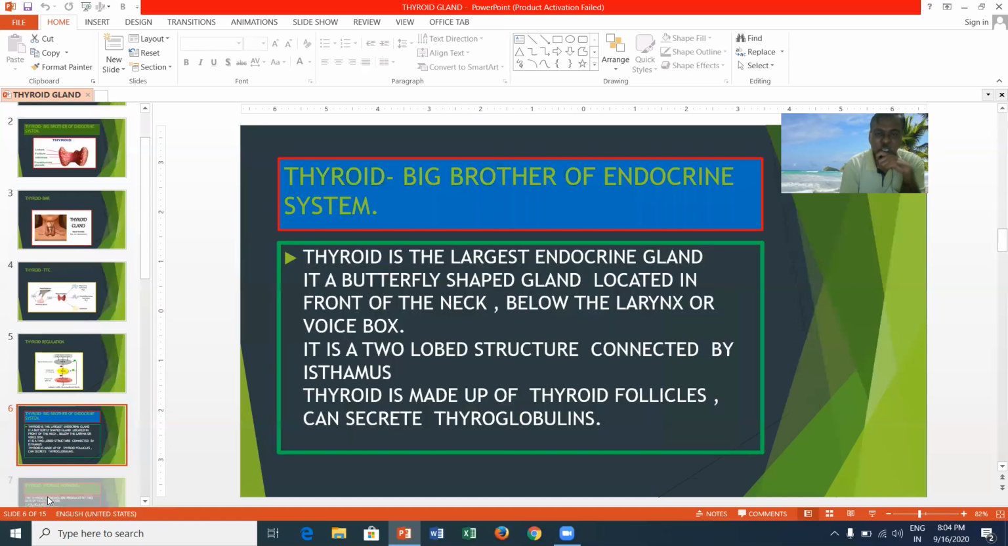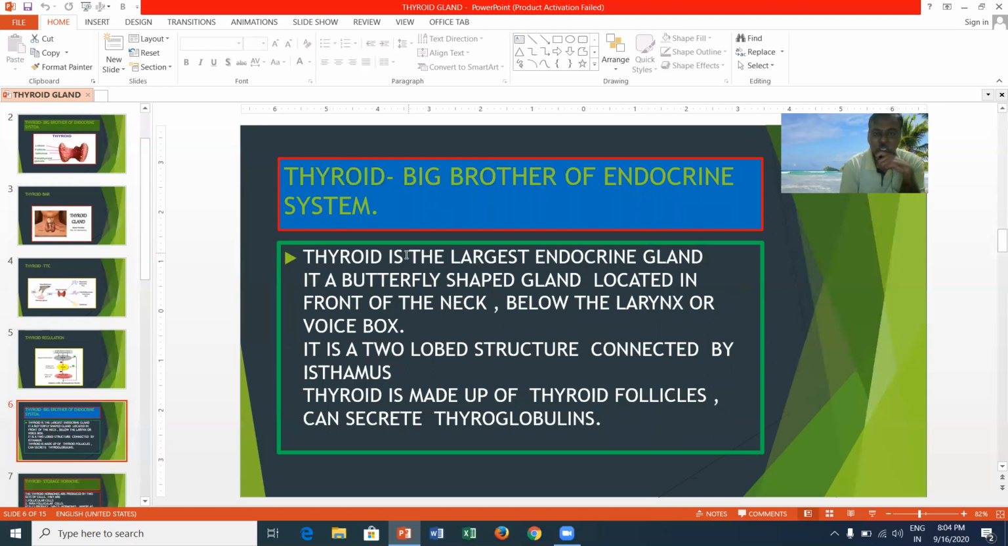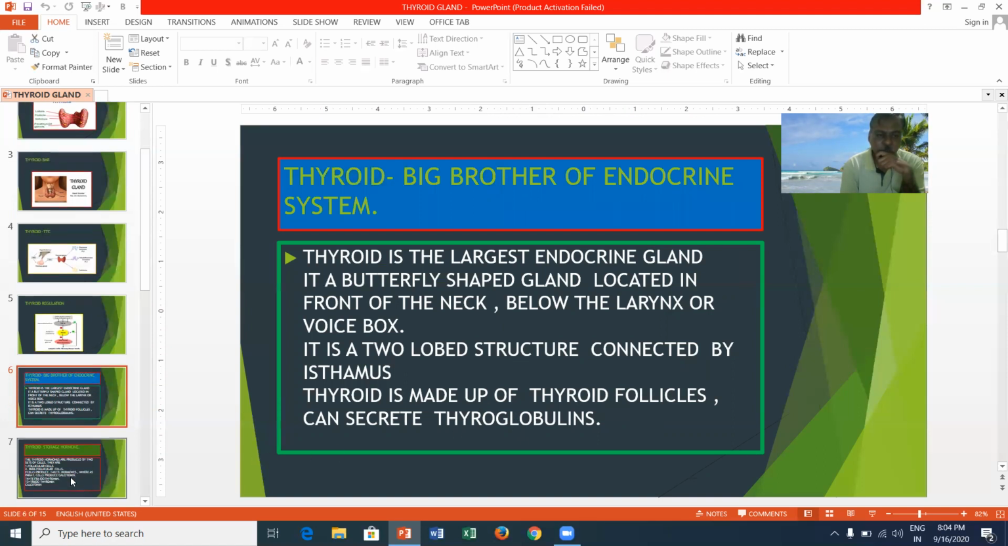Now you can see the structure of the thyroid. The thyroid is rightly called the big brother of the endocrine system. The thyroid is the largest endocrine gland. It is a butterfly-shaped gland located in front of the neck, below the larynx or voice box. It is a two-lobed structure connected by a bridge-like structure called the isthmus. The thyroid is made up of thyroid follicles developed from tyrosine, an amino acid, which can secrete thyroglobulins.